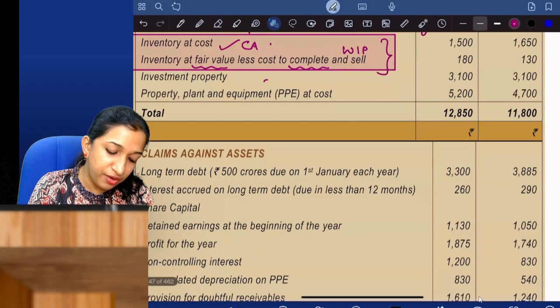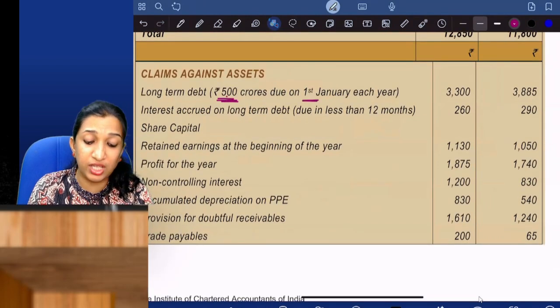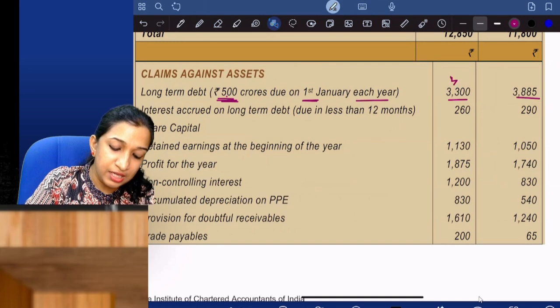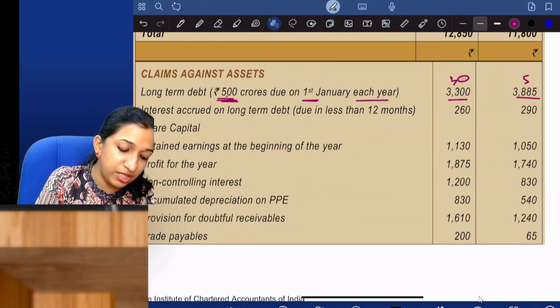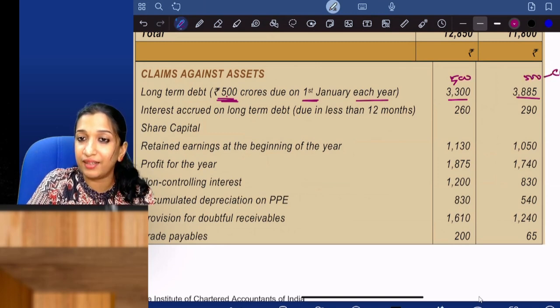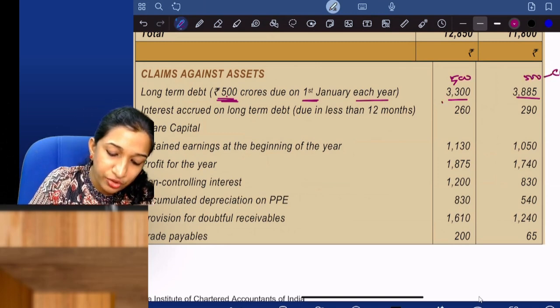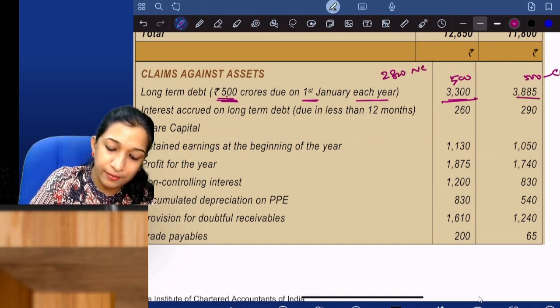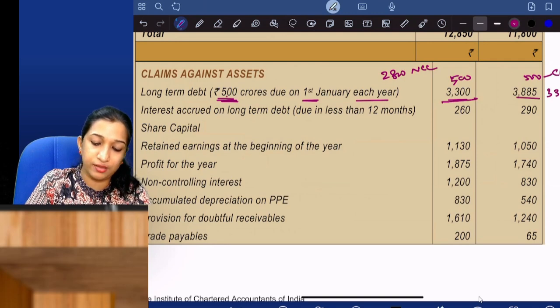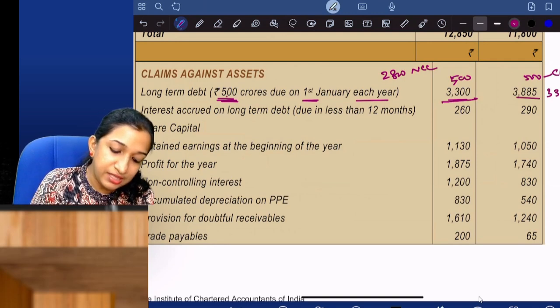Long-term debt, 500 crores due on 1st January each year. A long-term debt is given, of which 500 is due at the end of each year, so that is in the nature of current. Balance, so 3,300 minus 500, 2,800, is non-current. Interest accrued, current.